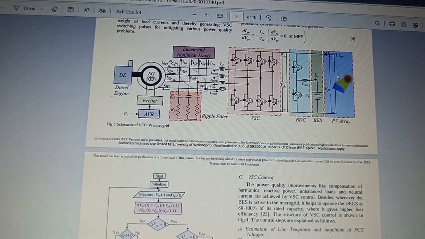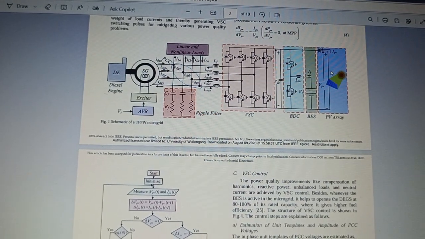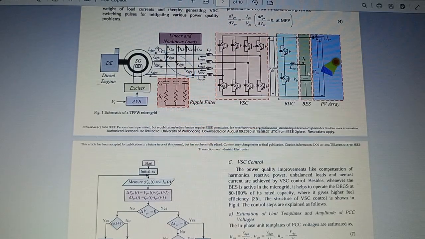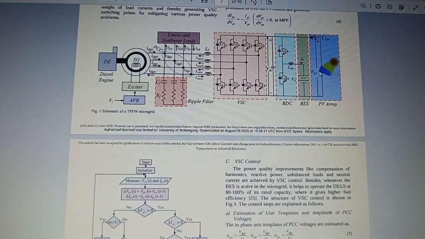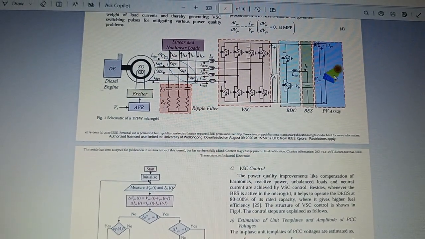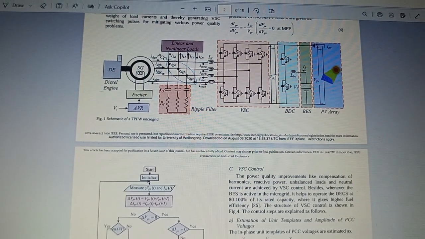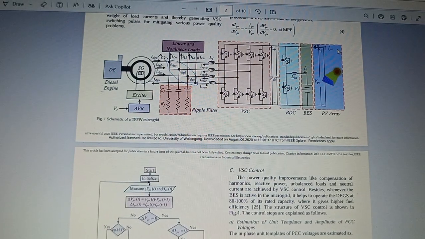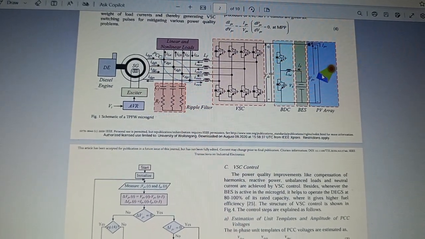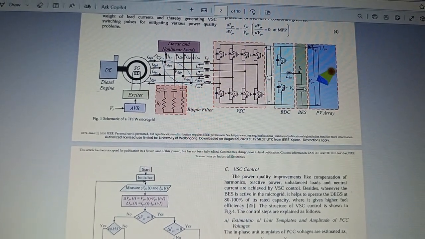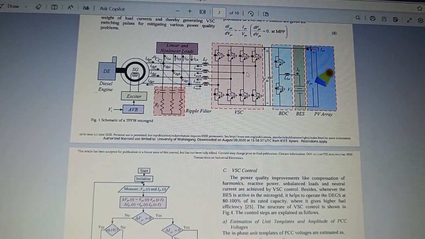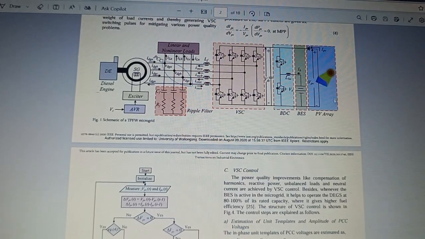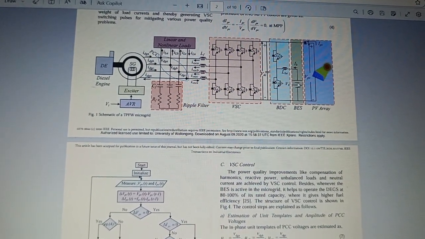To make that non-continuous into a continuous power supply, we are taking the support of the battery energy storage system, that is called BES. What the BES can do: if the solar panels generate sufficient electrical energy, there is no use of BES, there is no purpose. If excess power is generated during high solar intensity conditions, the excess power will be stored in the battery. Whatever is needed for the load requirements will be taken from the solar panels and given to the load. The excess power we can store here.